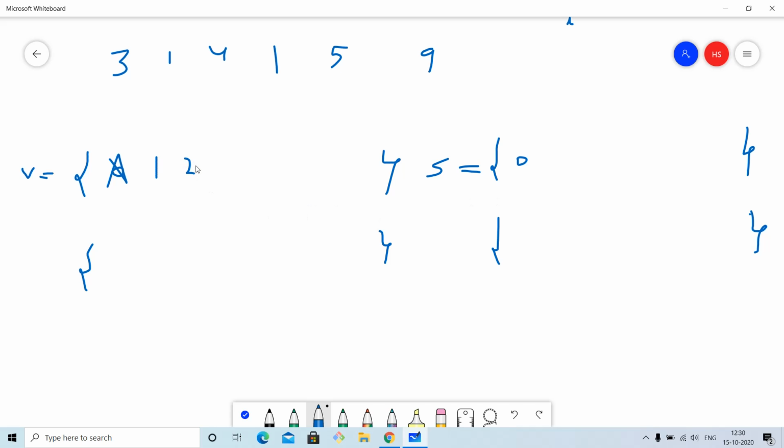When we reach position 2, remember the indices start from 0, not from 1. At the index 2, let us find whether there can be any subsequence ending at index 2, and the only possible length is 3.